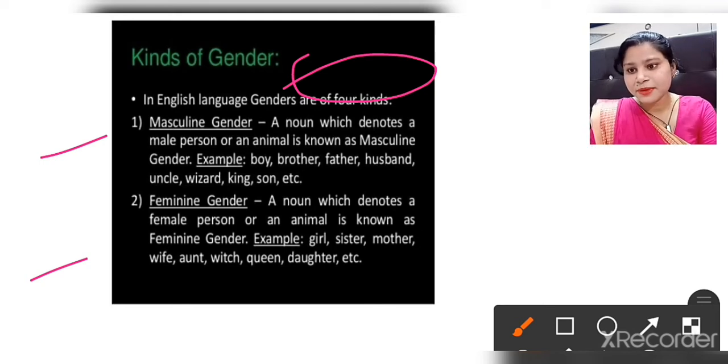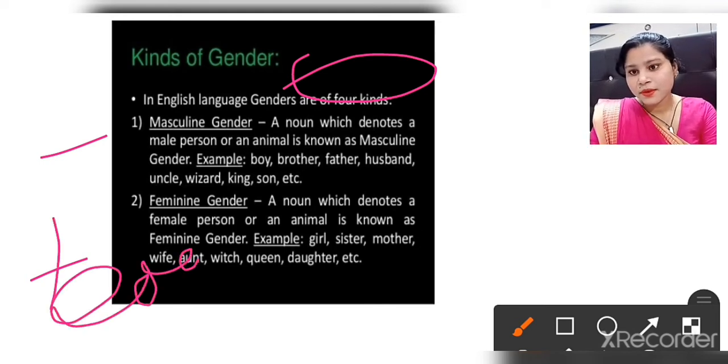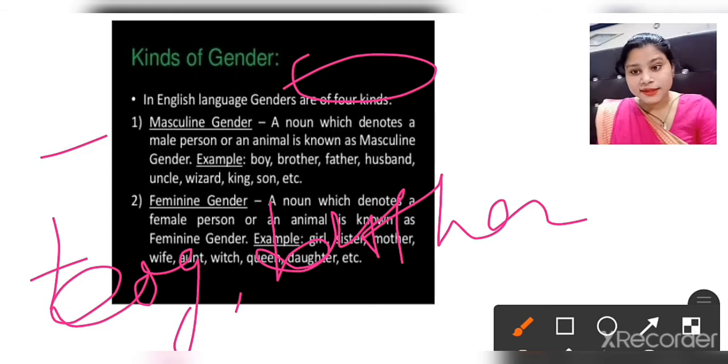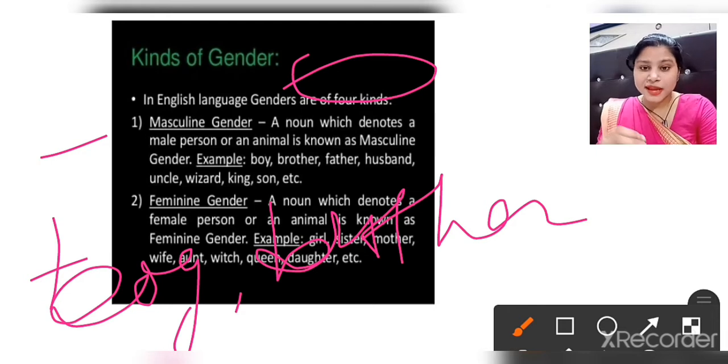Okay, see the examples: boy, brother, father, husband, uncle. They are all referred to as male persons. A boy will definitely be male, a father will be a male person, a husband will be a male person, a brother, a king will always be a male person. So these words always refer to a male person.